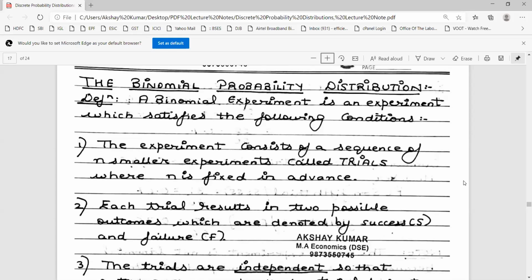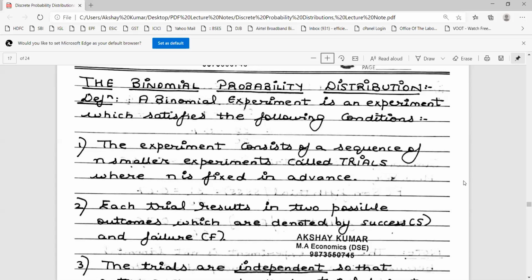So first of all, let us see which experiment actually qualifies as a binomial experiment. A binomial experiment is an experiment which satisfies the following conditions. The experiment consists of a sequence of n smaller experiments called trials.